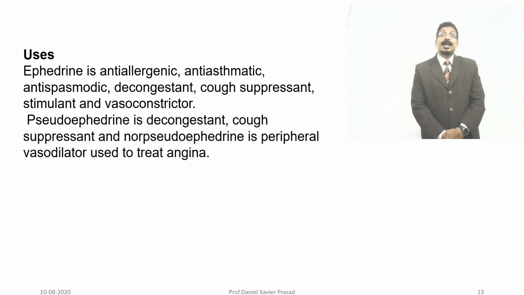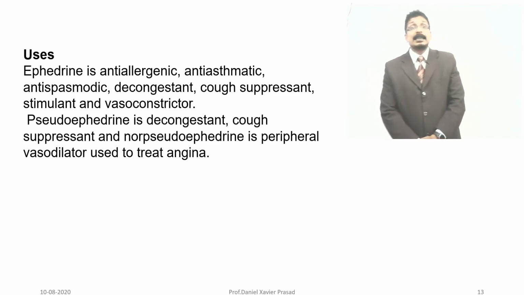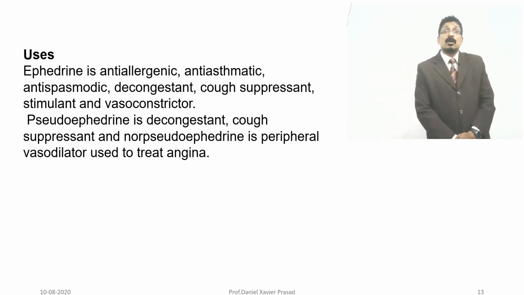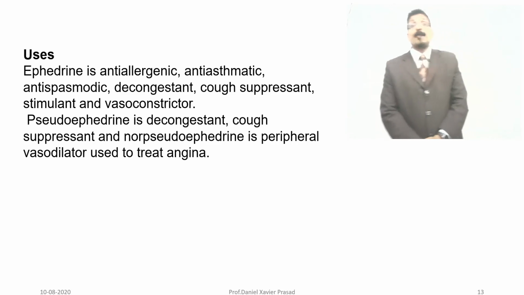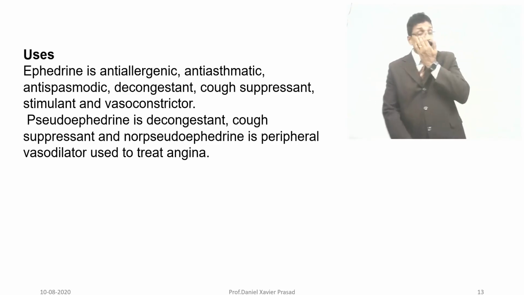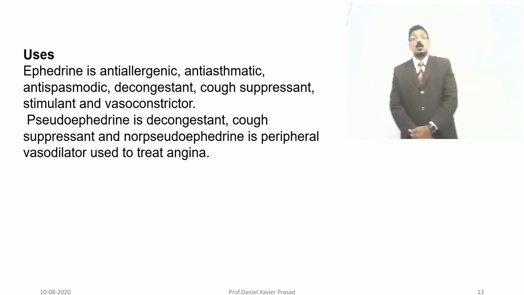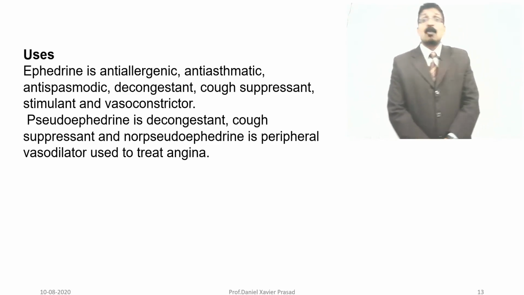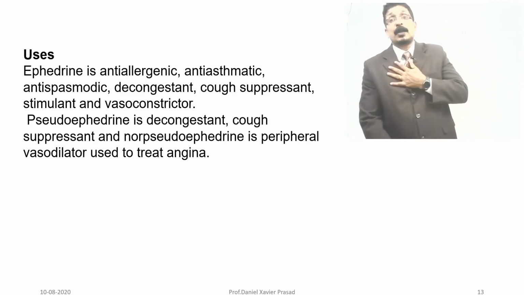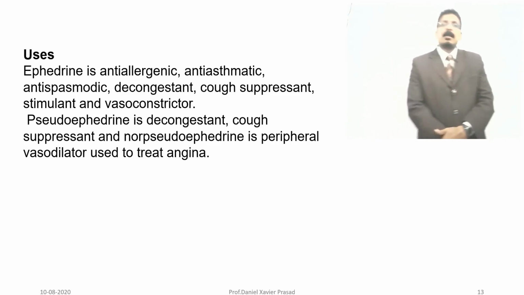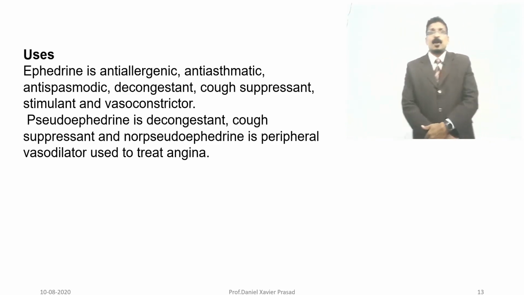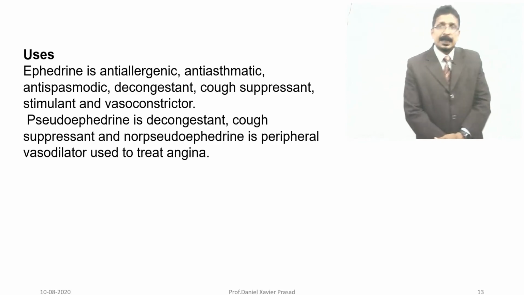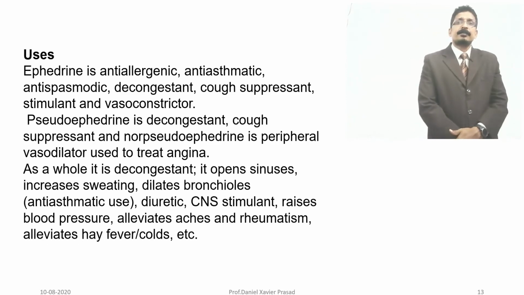And pseudoephedrine is also a decongestant, cough suppressant, and pseudoephedrine is a peripheral vasodilator used in the treatment of angina. Angina pectoris. It can be used as a peripheral vasodilator. That's why it can be used for angina.